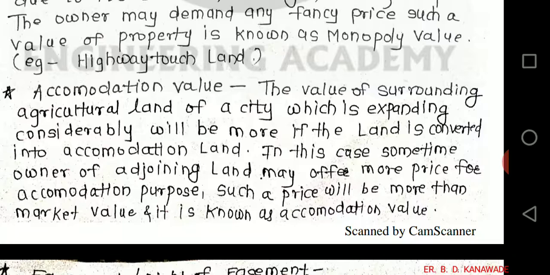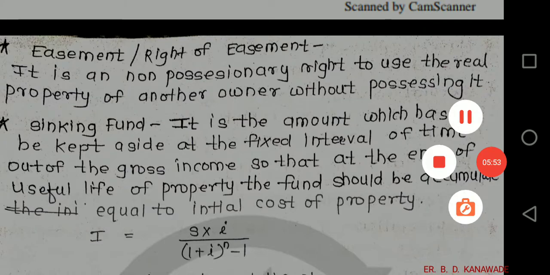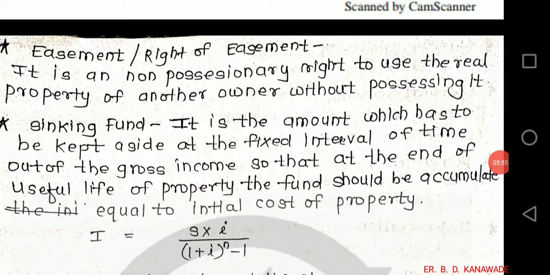Such a price will be more than market value. It is known as accommodation value. Next, easement, right of easement. It is a non-possessory right to use the real property of another owner without possessing it.